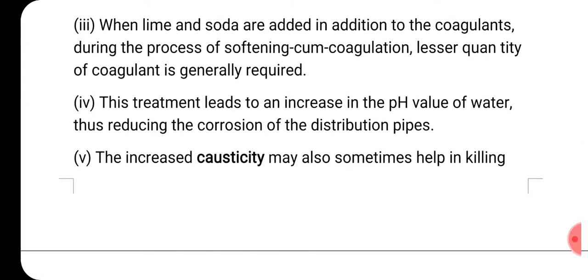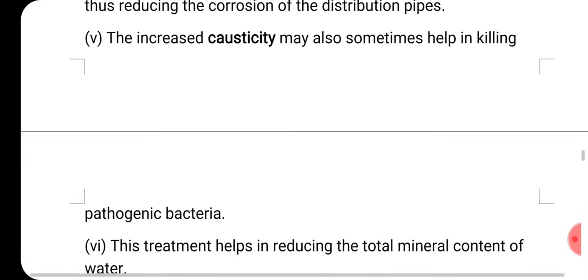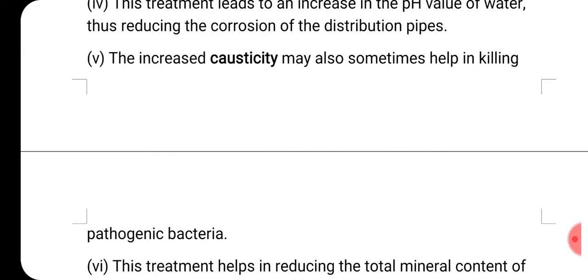And the fifth one is that increased causticity may also sometimes help in killing pathogenic bacteria.